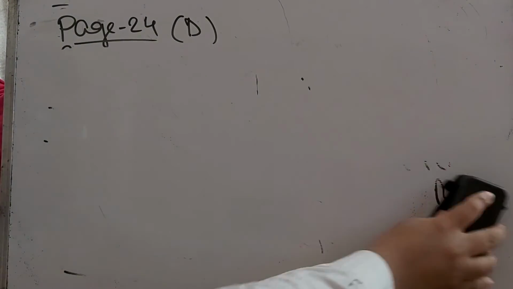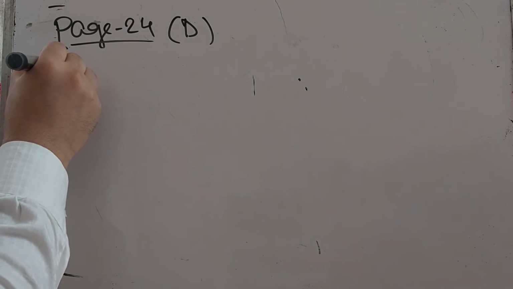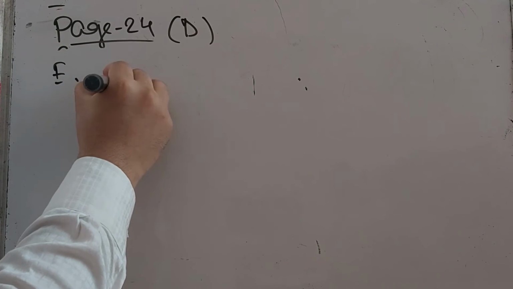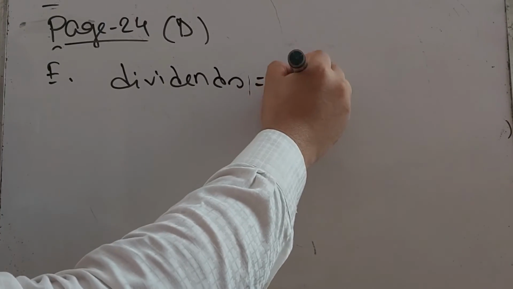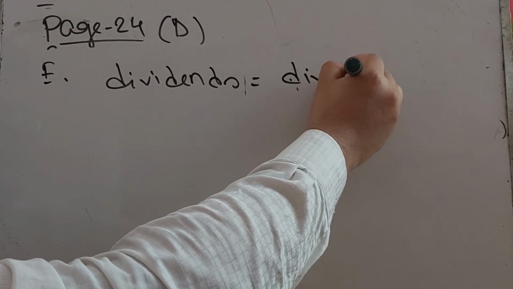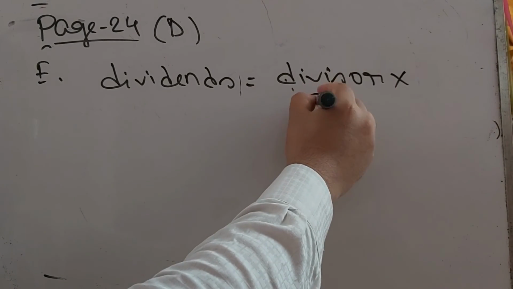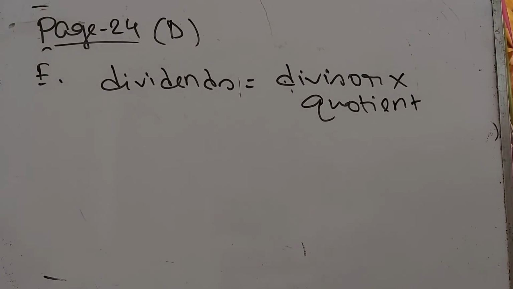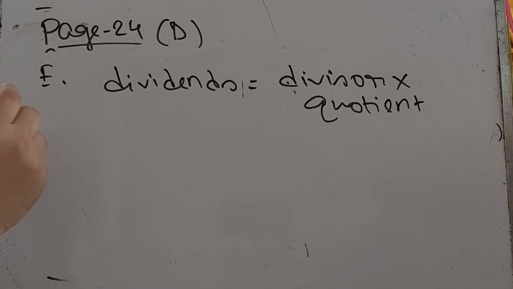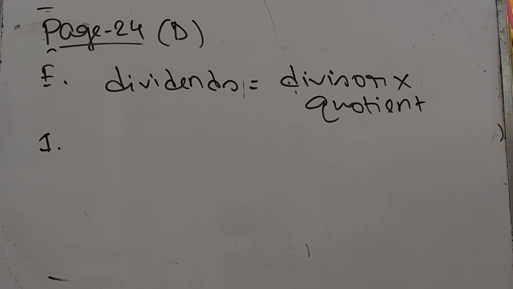Now our last question, number 6 of page 24. Number 6 says write dividends in the blanks. So we already know the formula, that is dividend equal to divisor times quotient. So we can just apply this formula and we can solve all the problems of number E.